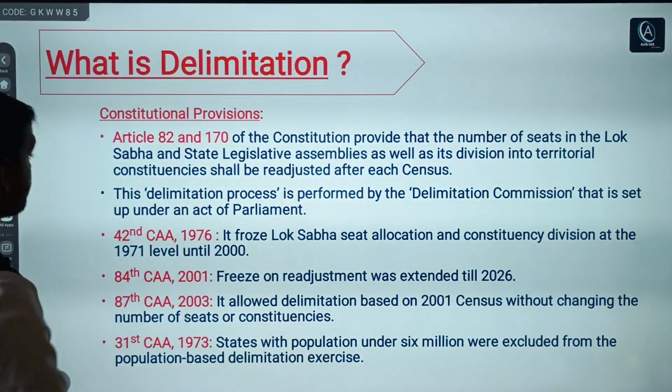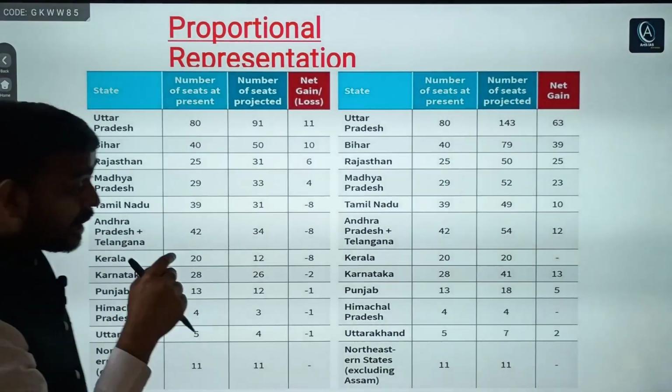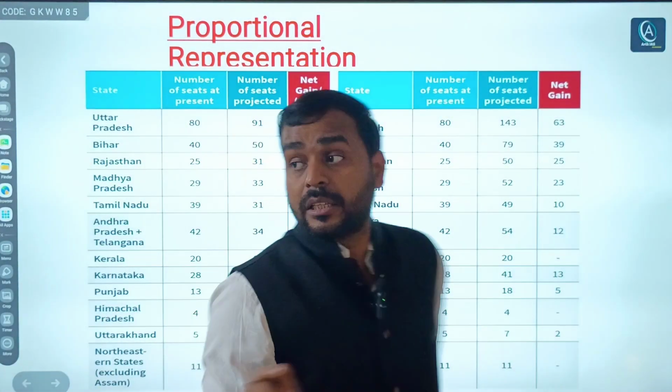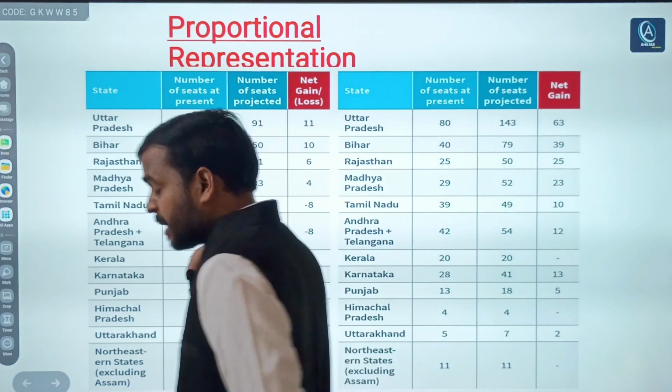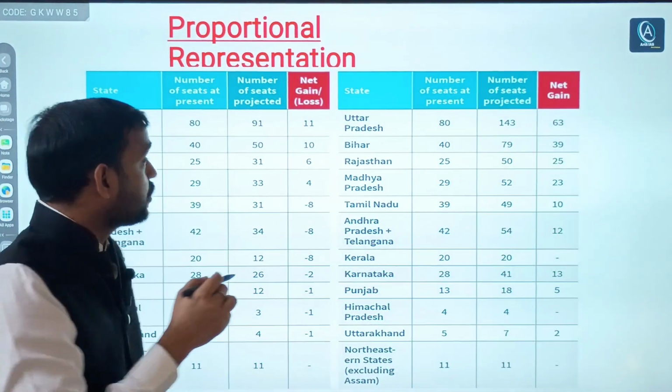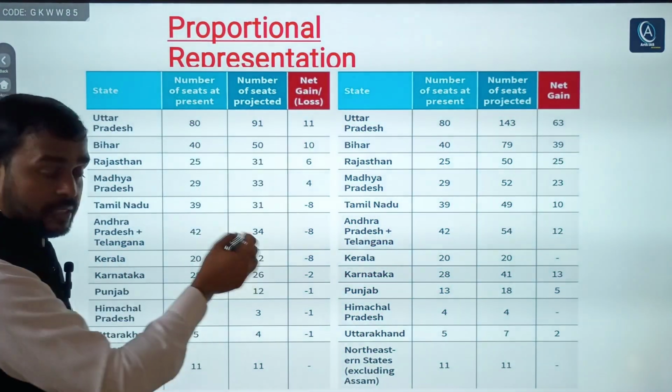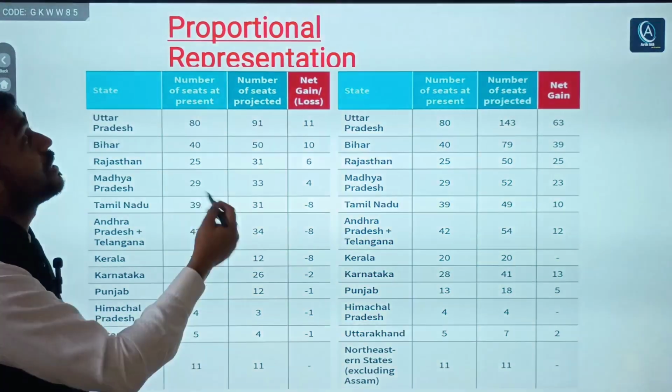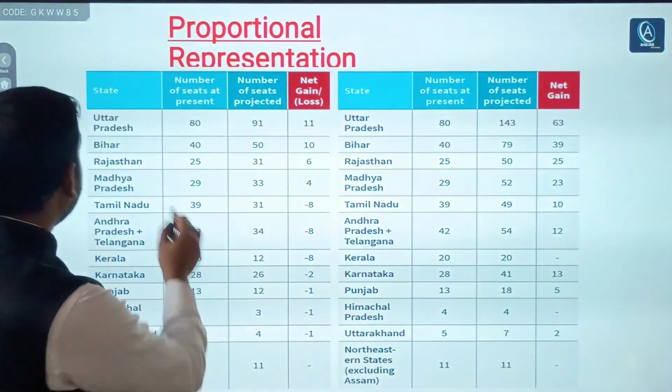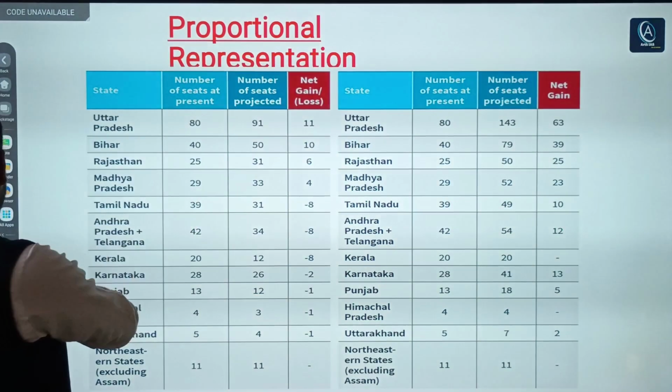Now we will move to the next. Listen, this is very reliable data from a reliable source. You can see what will happen if delimitation takes place.